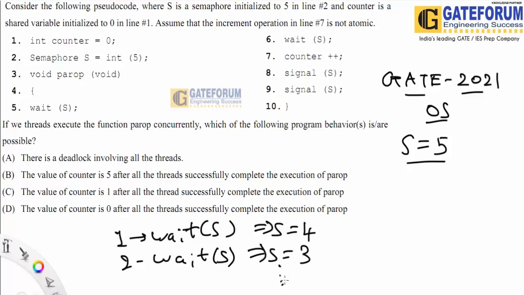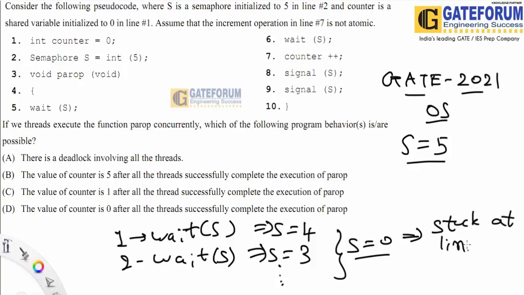Then at the same time all other threads execute. So there would be one time when the value of S becomes 0 and all the threads are stuck in the wait S of line number 6. So there would be a possibility of deadlock involving all the threads.